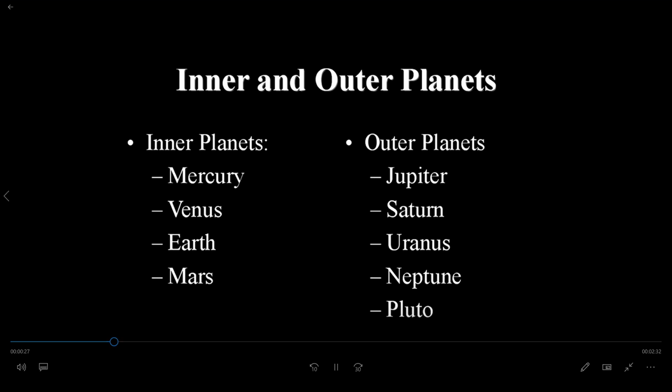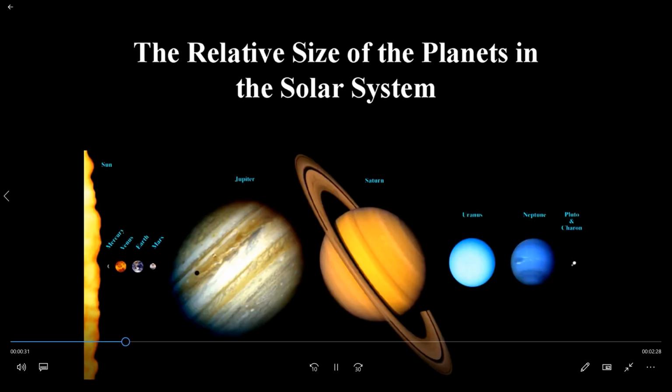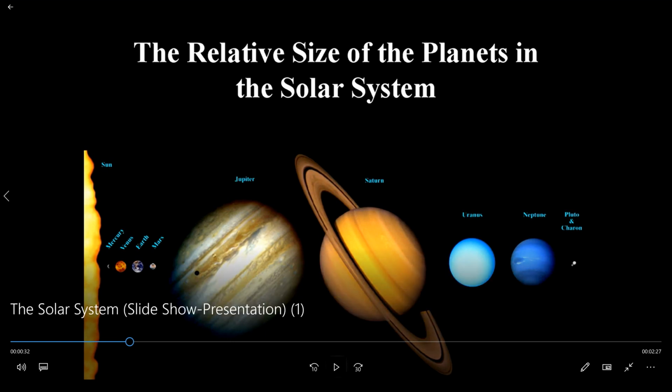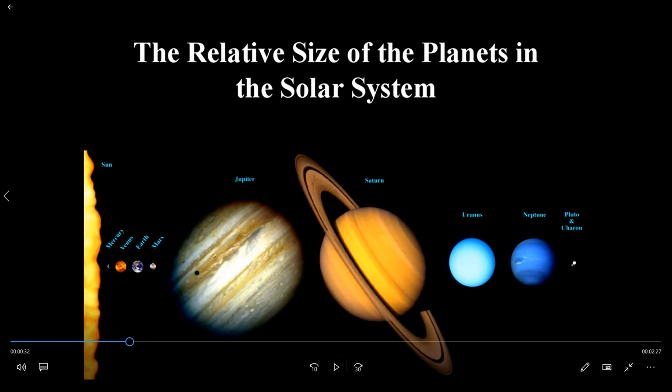Next slide. The relative size of the planets in the solar system. You can see the image. You can see how small Pluto is. Next is Neptune, Uranus, Saturn. You can see a ring over there. Next is the Jupiter planet, then Mars. You can see our planet Earth. See how small it is. Earth, Venus, Mercury, and last you can see the huge one is the Sun.